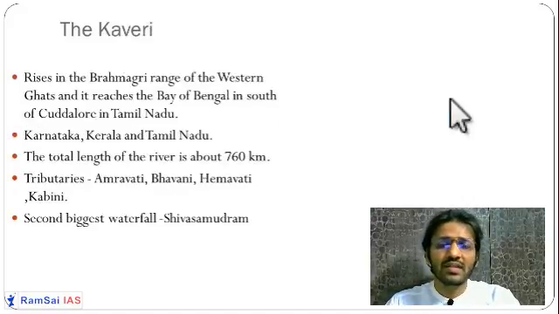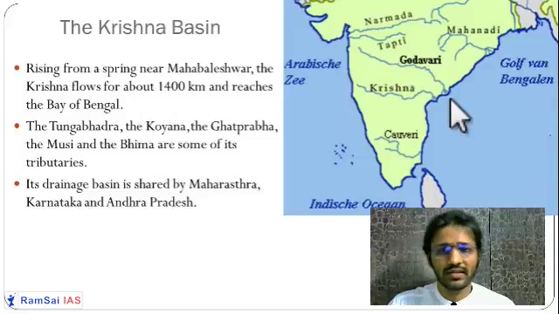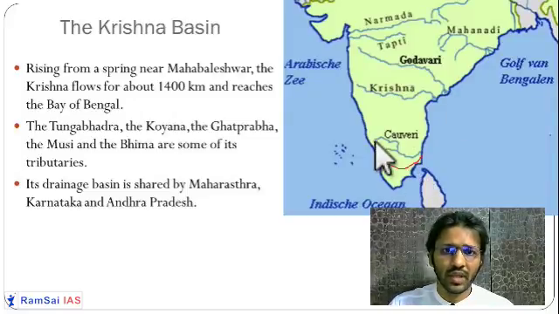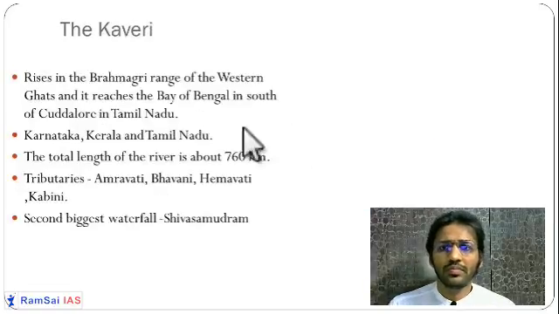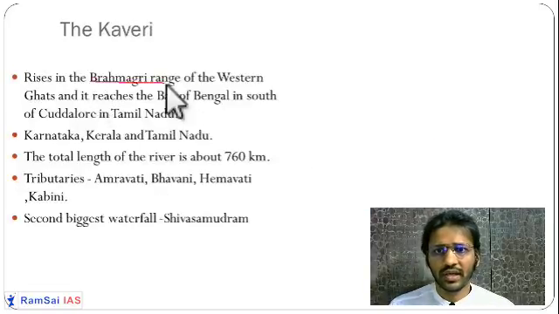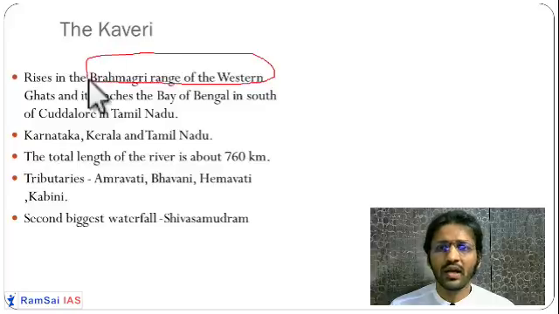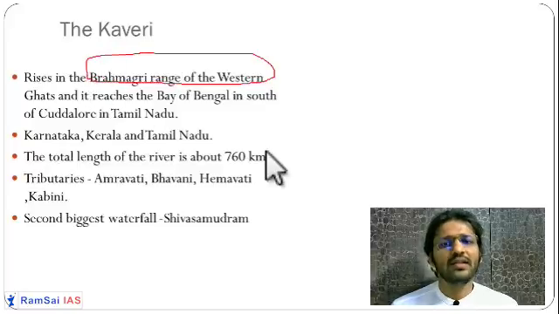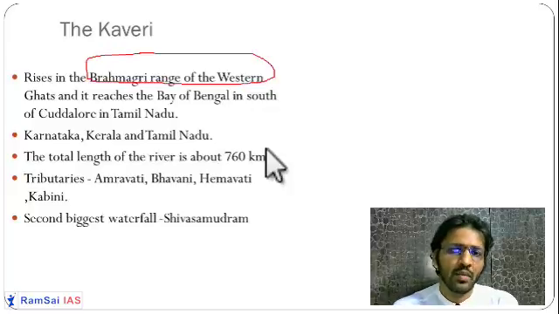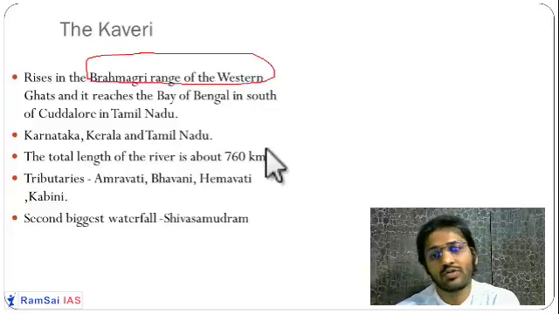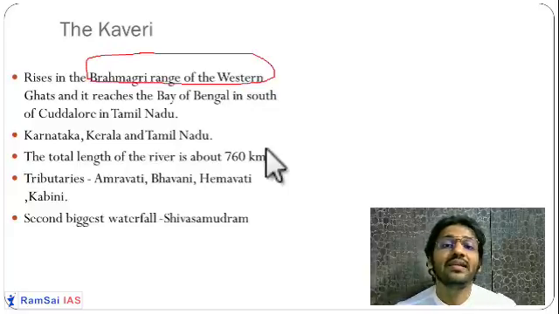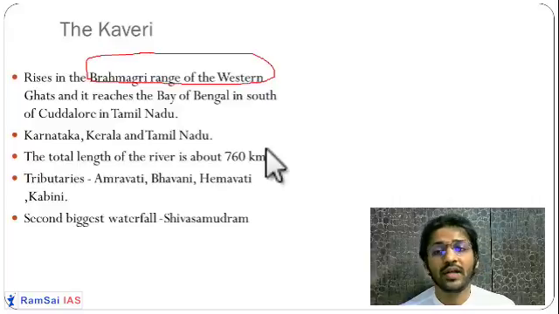Next river is the Kaveri river. You can see the Kaveri over here. It rises at Talakaveri in the Brahmagiri ranges in the Western Ghats. Kaveri flows through Karnataka and Tamil Nadu, and some part of Kerala. In your NCERT they haven't mentioned Kerala, but some part of Kerala also it is flowing, and finally it meets the Bay of Bengal in Tamil Nadu.